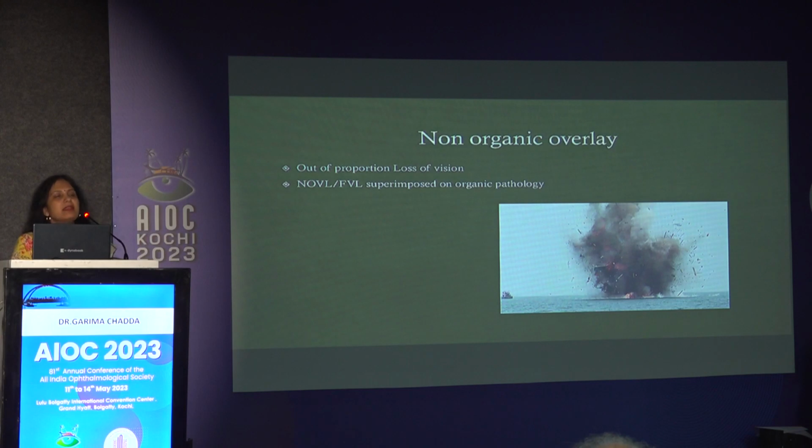There can be some organic reasons also. There can be some cataract. Early cataract can't explain a vision of 6/60. There can be some organic pathology with a superimposed functional component which is making out-of-proportion loss of vision.